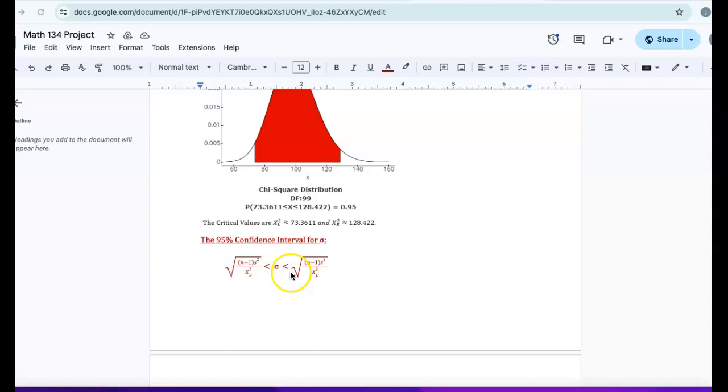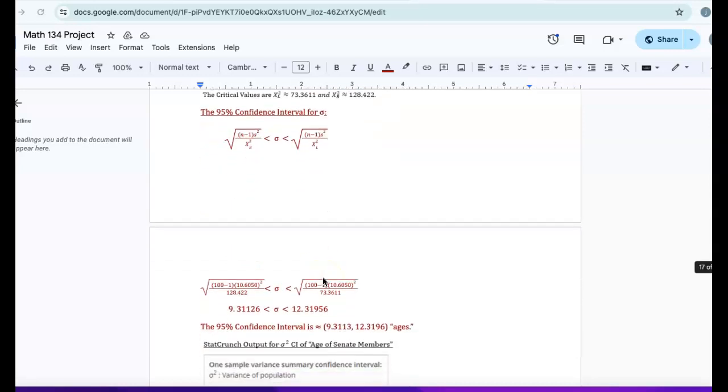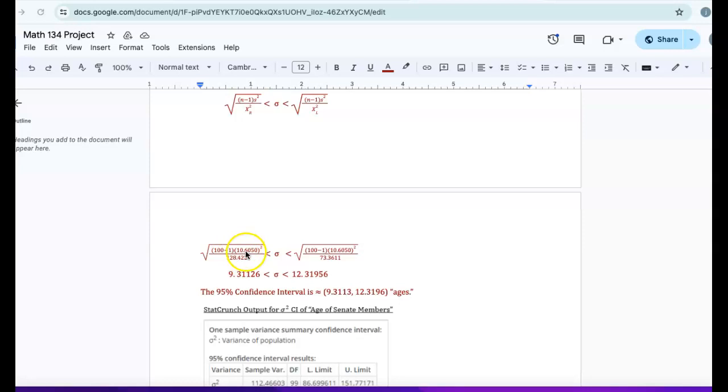And then we have on the high end almost the same equation. It's the square root of n minus 1 times s squared over chi-squared left. And so we have 100 minus 1 times 10.6050 squared over 128.422, and we take the square root of that, is less than sigma, which is less than the square root of 100 minus 1 times 10.6050 squared over 73.3611.